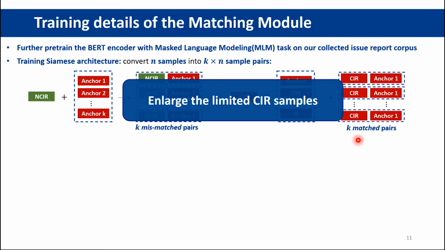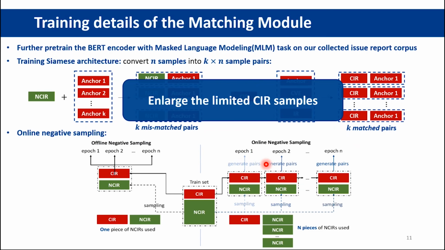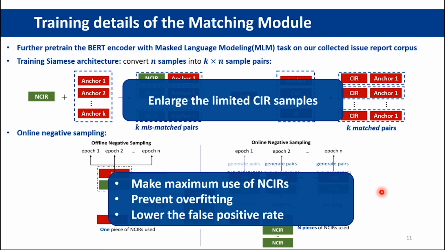By transforming samples into sample pairs, we effectively enlarge the limited CIR samples. To tackle the extremely imbalanced dataset, we adopt the online negative sampling strategy, different from the common offline strategy where a balanced dataset is sampled first and used during the entire training process. Online negative sampling constructs a new dataset at the beginning of each training epoch with all CIRs and resampled NCIRs, which brings the following benefits.